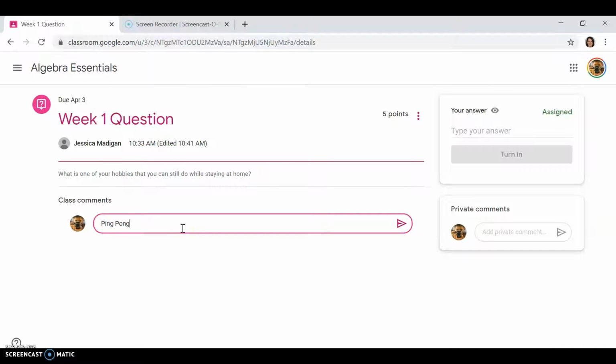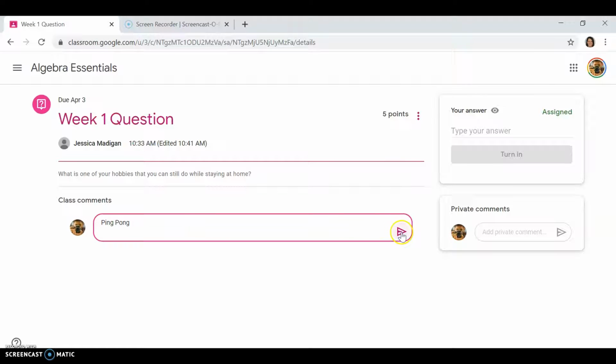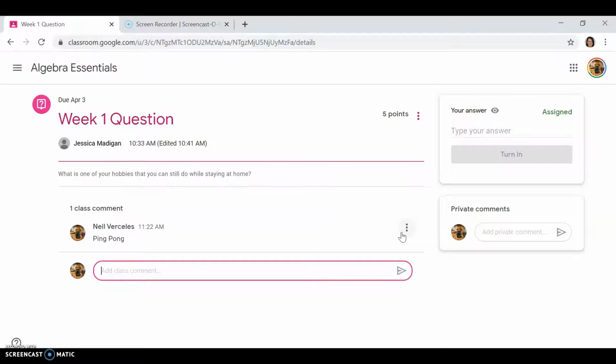Mine would be ping pong. And there you go. This is my husband's. Okay, so you can see everybody's hobbies. It's just a way for us to stay socially connected to each other.